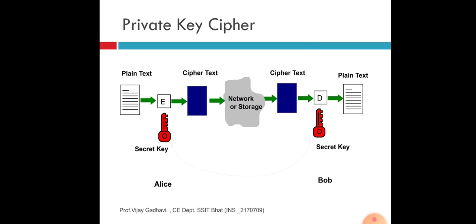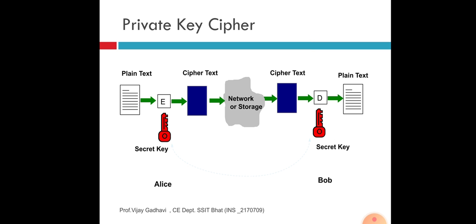Here we see Alice sending a message to Bob. First, we consider plain text, that means a group of characters or strings, whatever form of data is considered as input. Then we apply encryption. Here we see in red the secret key, either private key or public key. Here we mention the secret key as a private key.